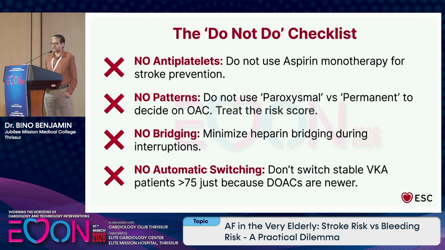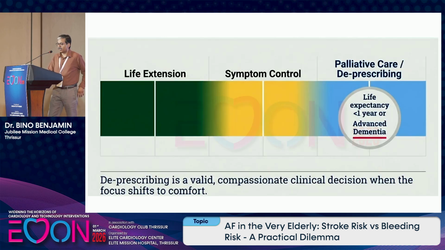No antiplatelets. Do not use aspirin monotherapy. And even in a post-PTCA patient, don't give triple therapy as far as possible. No patterns. Don't bother about whether it is paroxysmal AF or permanent AF. Give anticoagulation. No bridging. Even if the patient is going for some procedure, minimize heparin bridging during interruptions. During interruptions, many people would be tempted to give heparin. That may cause more harm. No automatic switching in stable patients on warfarin.